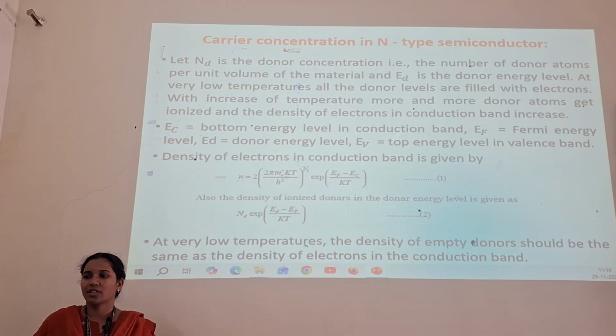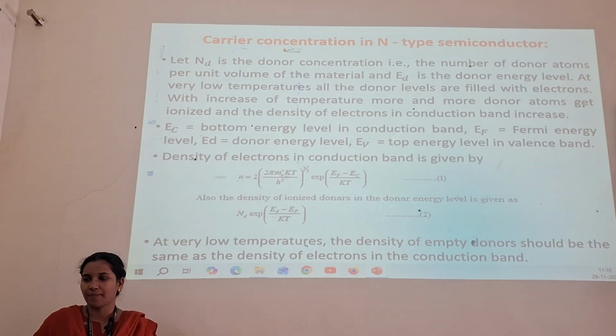Next, carrier concentration in N-type semiconductors. Let Nd be the donor concentration, that is the number of donor atoms per unit volume of the material, and Ed is the donor energy level. At very low temperature, all the donor levels are filled with electrons. With increase of temperature, more and more donor atoms get ionized and the density of electrons in the conduction band